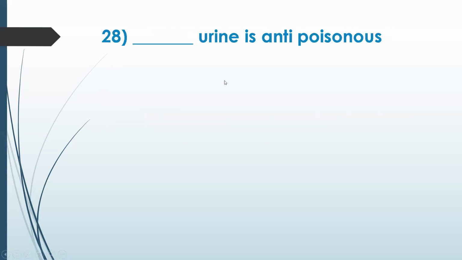Okay, this is a simple one, I suppose. Dash urine is anti. Human urine. Correct.